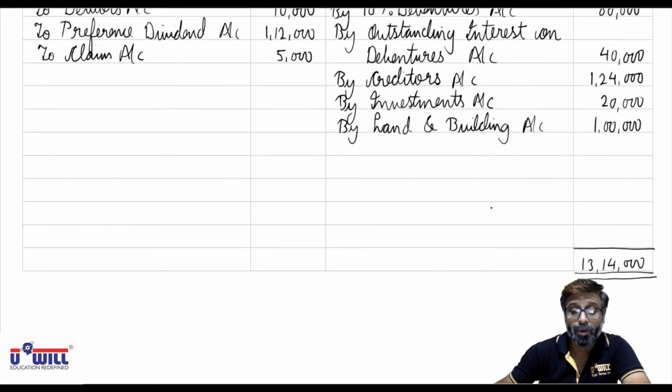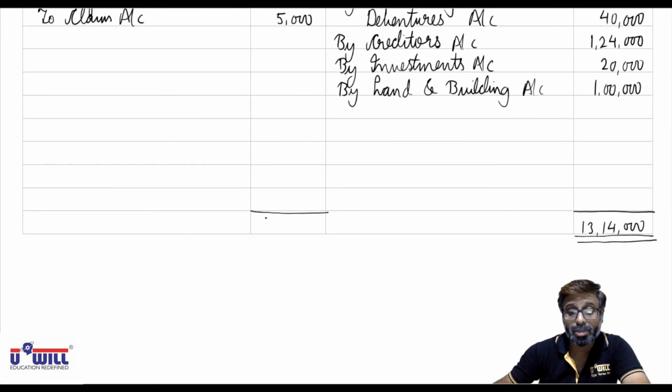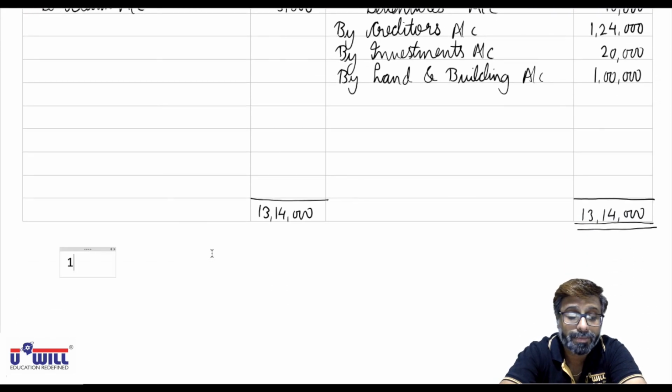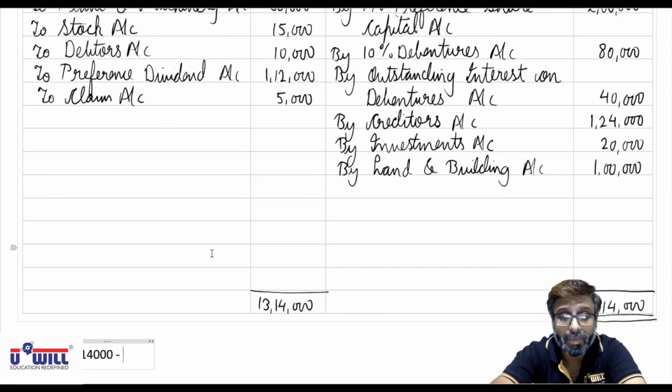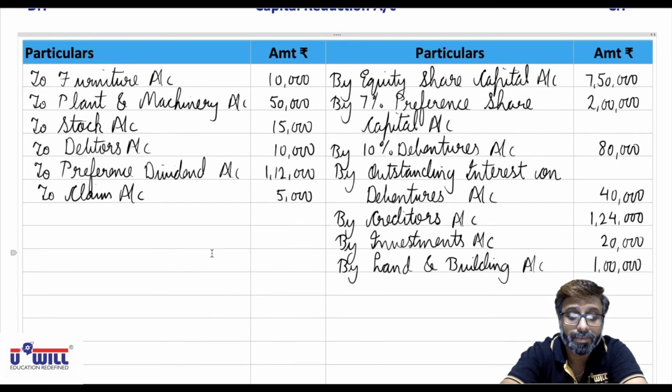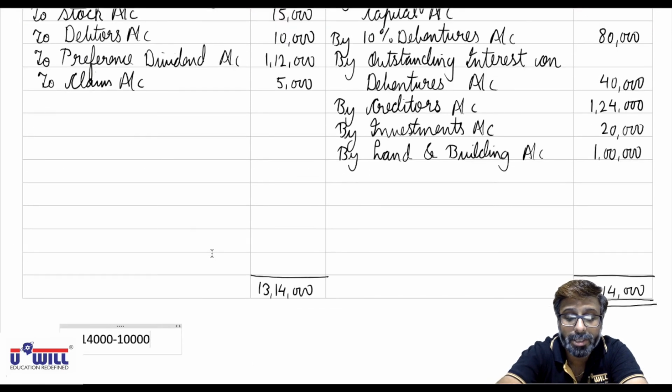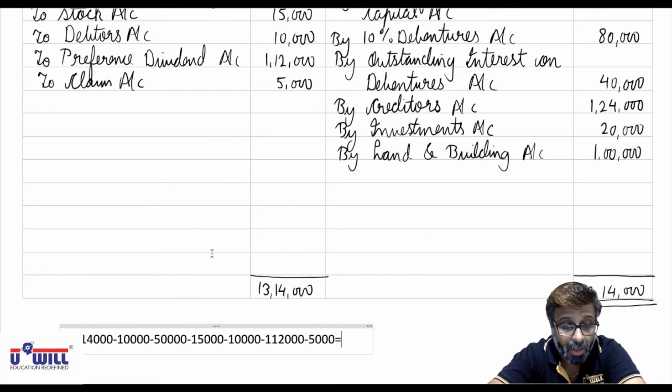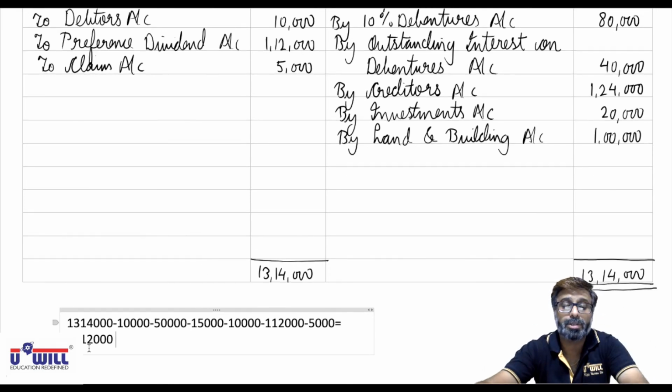Now from 13 lakh 14,000, first you subtract these amounts. Do it in the calculator. 13 lakh 14,000 minus 10,000, minus 50,000, minus 15,000, minus 10,000, minus 1,12,000, minus 5,000 equals 11,12,000. Okay, 11,12,000 is still remaining.